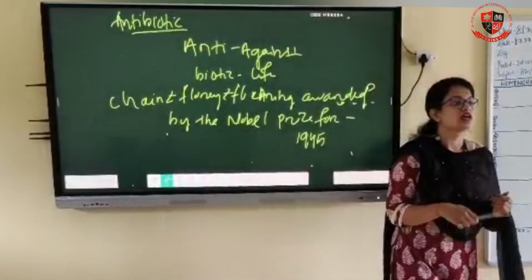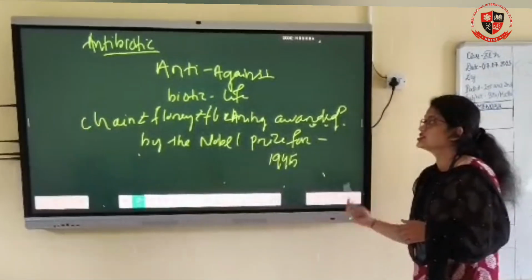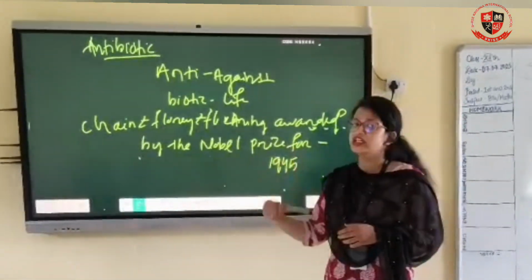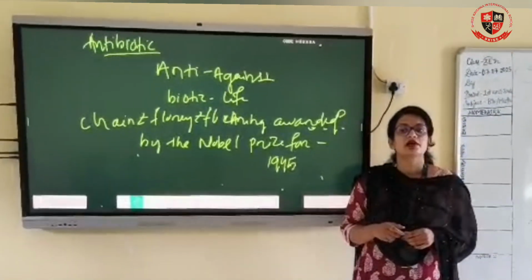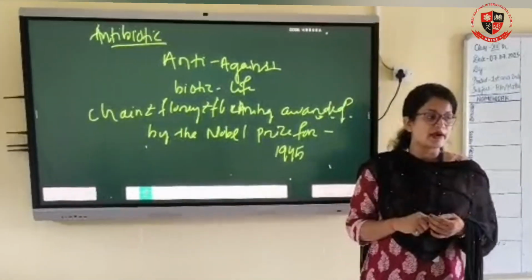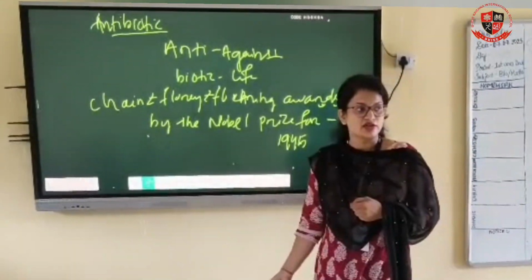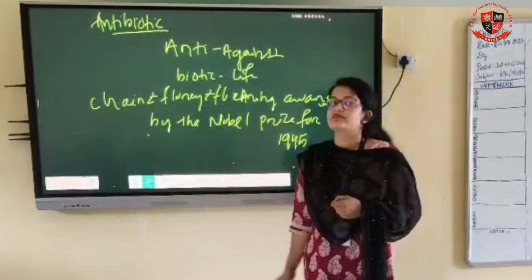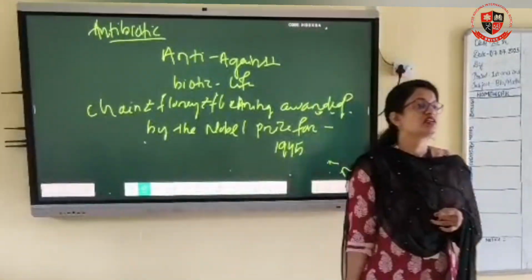Antibiotic: anti means against and biotic means life. Antibiotic means against life. But in human beings, when it is used, it is pro-life. Antibiotic is produced by microbes, and it kills and retards the growth of other microbes. The first antibiotic is penicillin. It was given by Alexander Fleming.